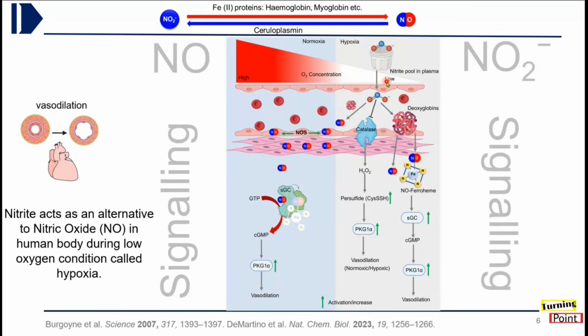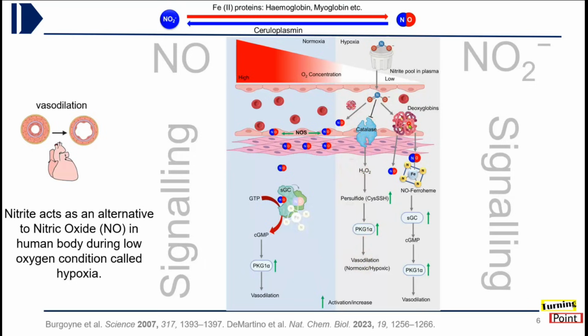Now, when the oxygen concentration goes down, NO is not produced by the normal enzymatic pathway. In that case, whatever nitrite is present in human blood is used as a source of nitric oxide. Nitrite can do the same work as NO through two or three different pathways. One is that it can inhibit an enzyme known as catalase, and once catalase is inhibited, it produces S2O2, which through various pathways leads to the same effect as nitric oxide.